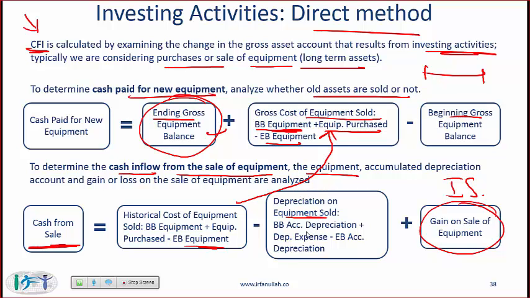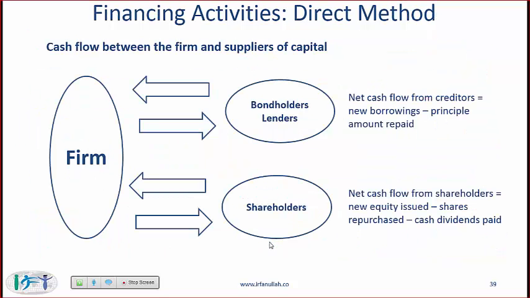How do you calculate depreciation? It's the beginning balance of accumulated depreciation plus the depreciation expense minus ending balance of accumulated depreciation. The numbers here are based on the depreciation numbers presented in the financial statements. And again, I'll emphasize that if you don't have time, at least try to remember what's here, but to do well on the exam, you should have practiced some questions of this nature.